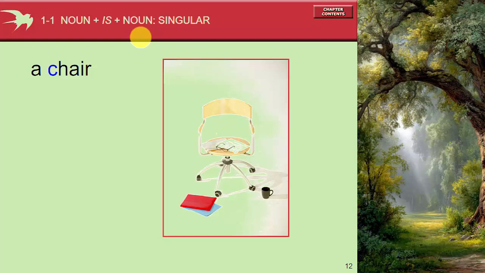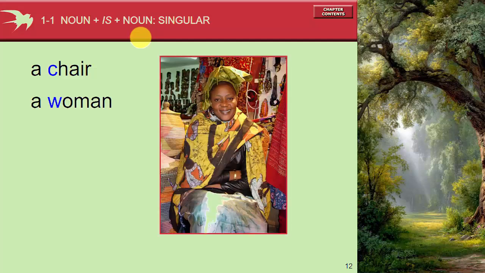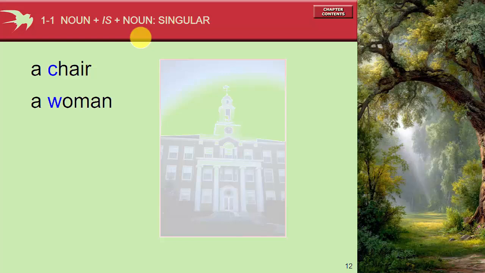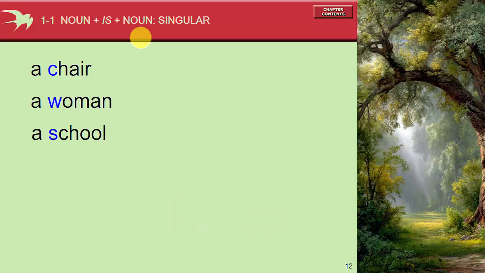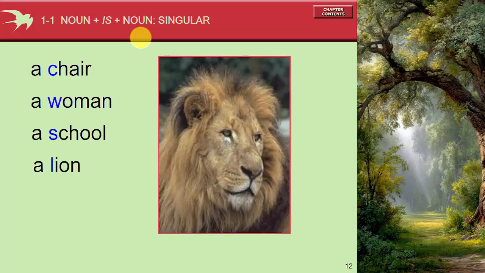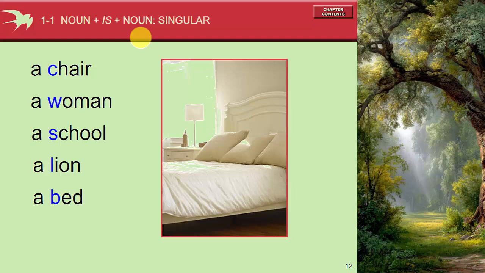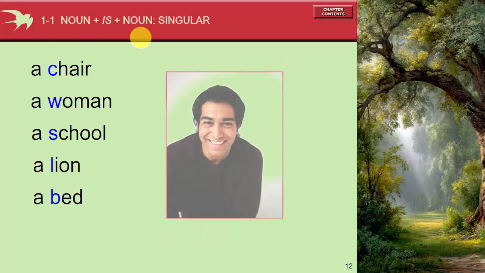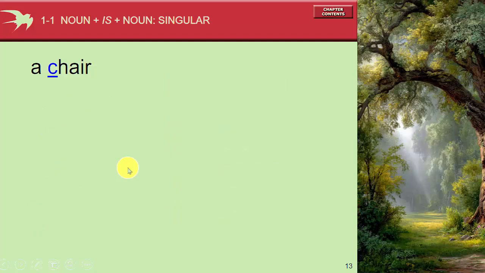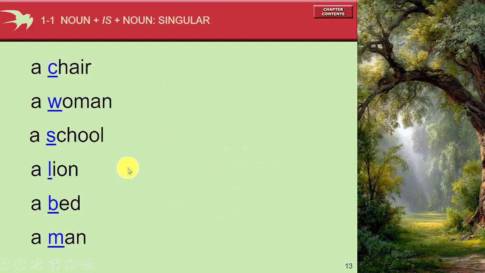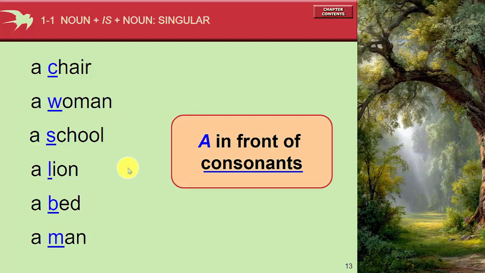A chair, a woman, a school, a lion, a bed, and the last one, a man. We use a for all of these because the next sound is a consonant. So if the sound is a consonant, then we use a.